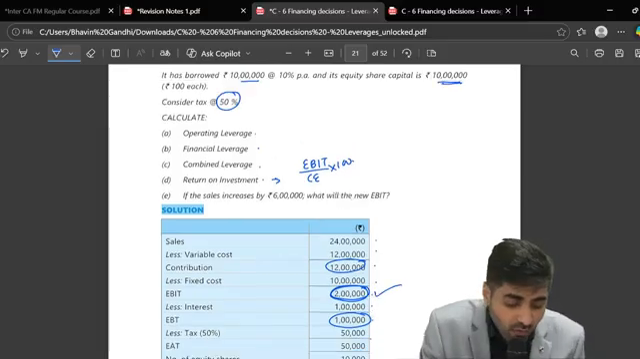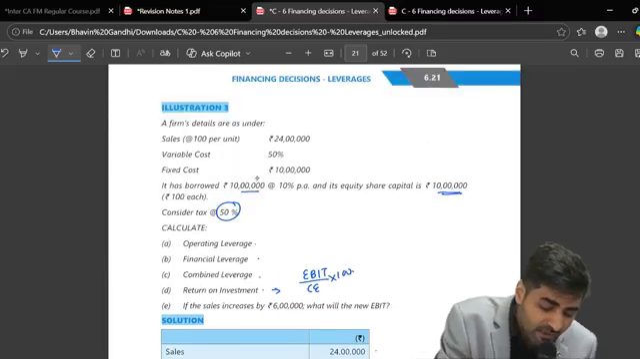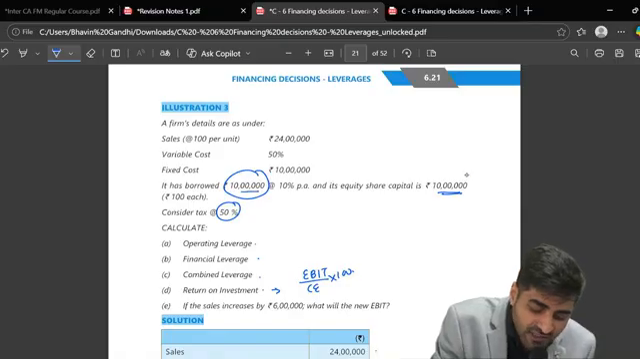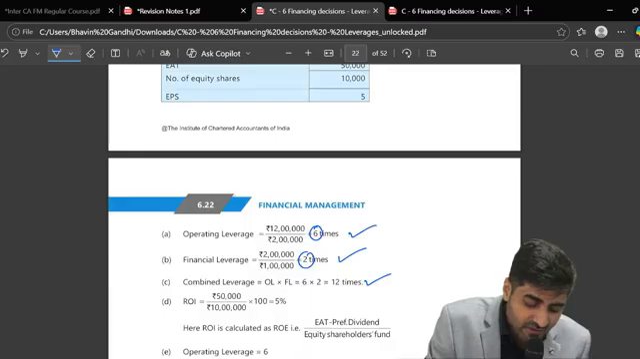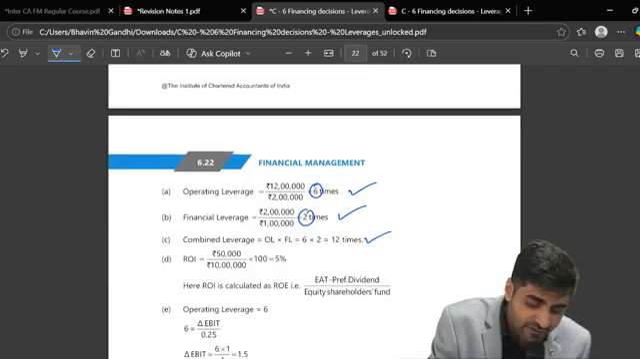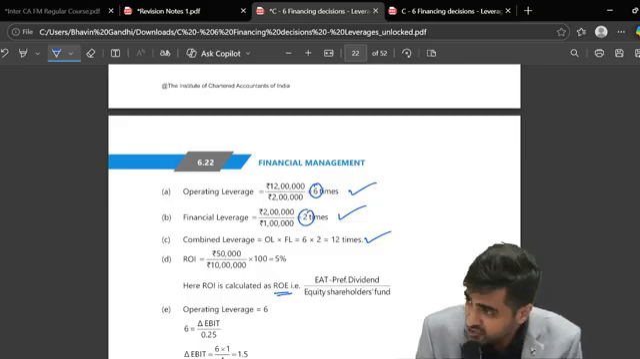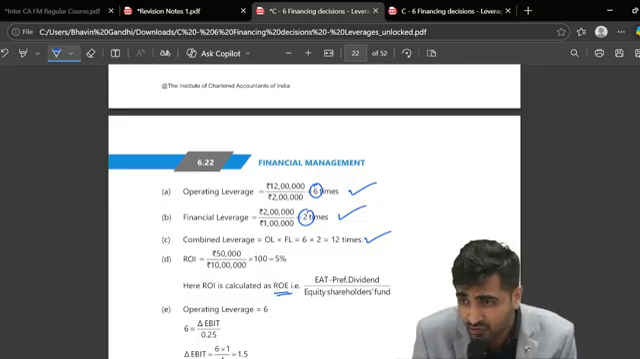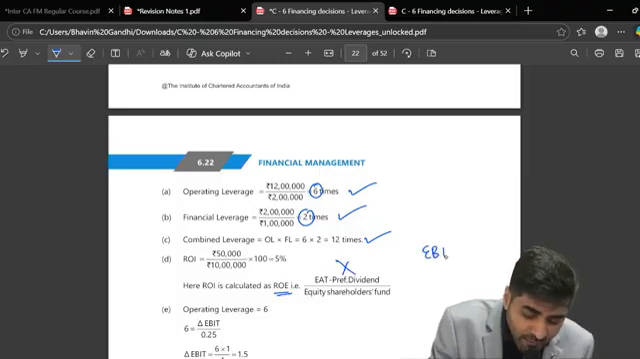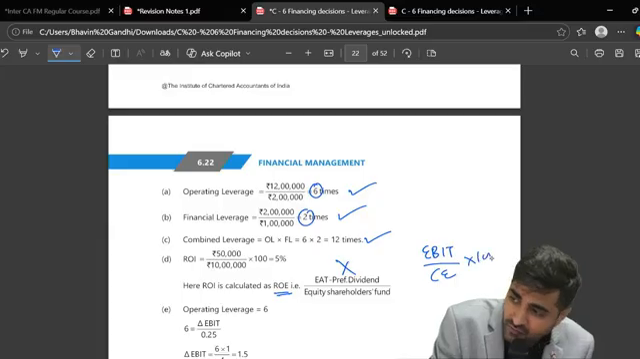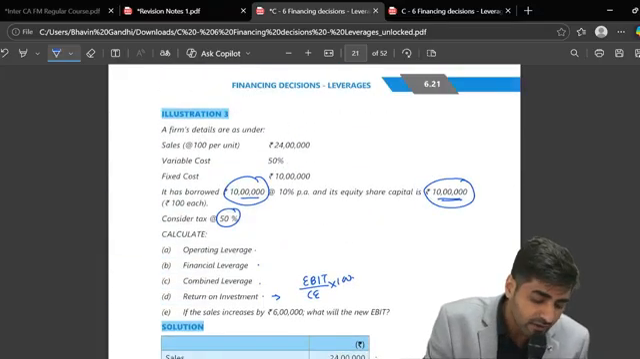Yes, sir. What is capital employed? Capital employed means debt plus equity. What's the amount of debt? 10 lakhs. What's the amount of equity? 10 lakhs. Can I say total will become what? 20 lakhs. So that is why here they have taken only equity shareholders' funds, but we have to always take both debt plus equity. Okay. So just ignore this particular part and take EBIT upon capital employed into 100. So that will give you your return on investments. Okay. Always.